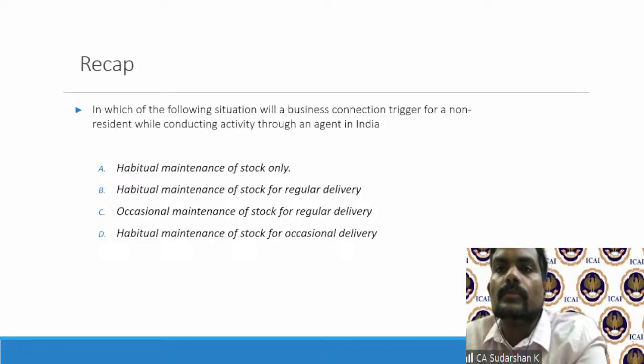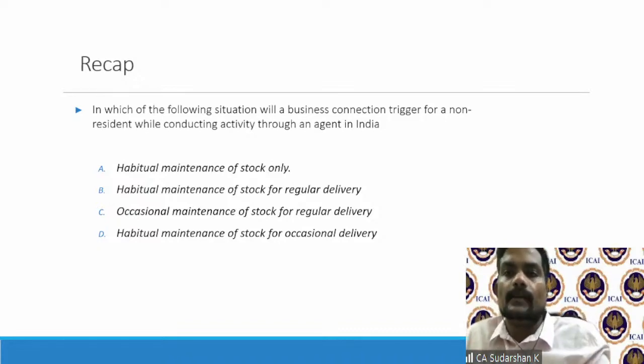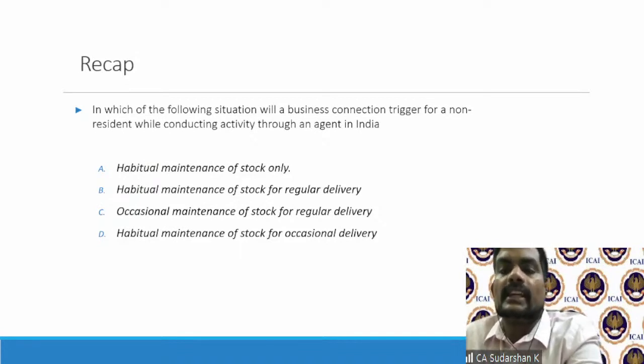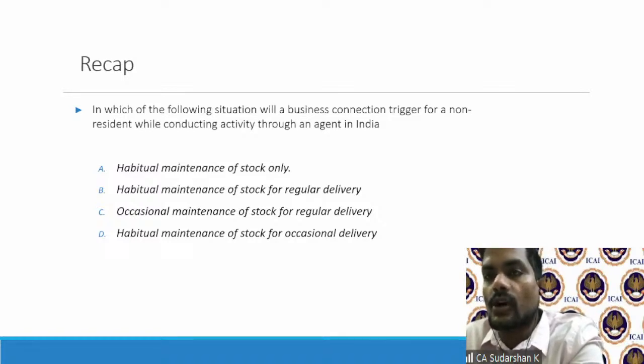So I want you to go back and refresh your memory on this particular question: in which of the following situations will a business connection be triggered for a non-resident conducting activity through an agent in India? Is it if an agent in India has habitual maintenance of stock for regular delivery for the non-resident, occasional maintenance of stock for regular delivery, or habitual maintenance of stock for occasional delivery? I was trying to play with the words here, but the larger picture is that there has to be habitual maintenance of stock for regular delivery.